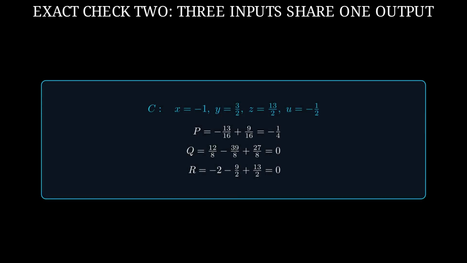For input point C, x is -1 and y is +3/2. Their signs changed, but x times y and the value of u stayed the same. The exact lines again leave -1/4, 0, and 0. Point C reaches the same output too.